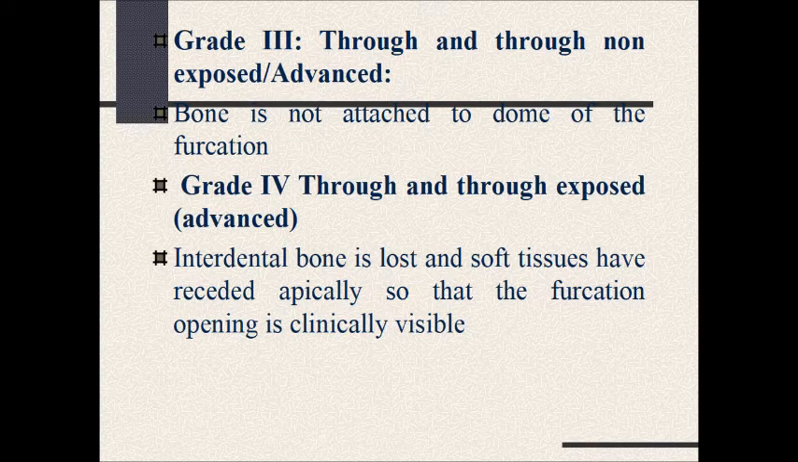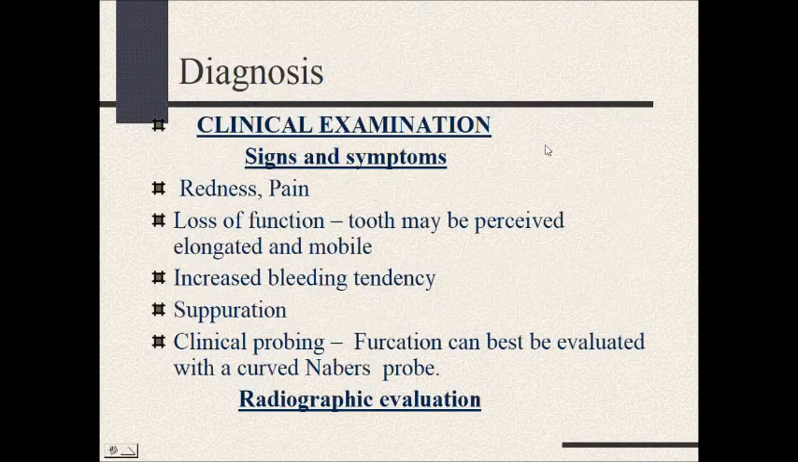And in grade 4, through and through bone loss will be there, and the area is not covered with the soft tissue. It is clinically visible. Diagnosis is established on the basis of clinical examination and radiographic evaluation. In clinical examination, signs and symptoms will be redness, pain, loss of function, the tooth may be perceived as elongated or mobile, increased bleeding tendency, and suppuration.